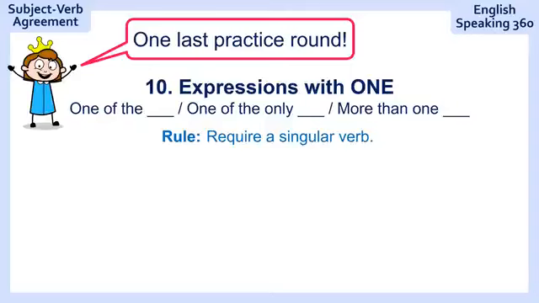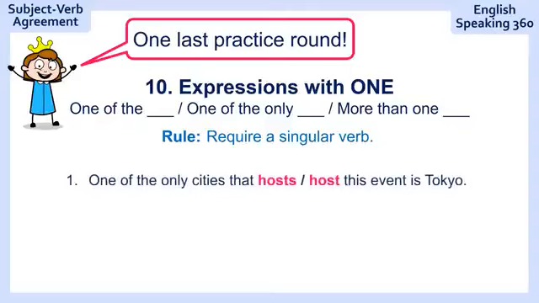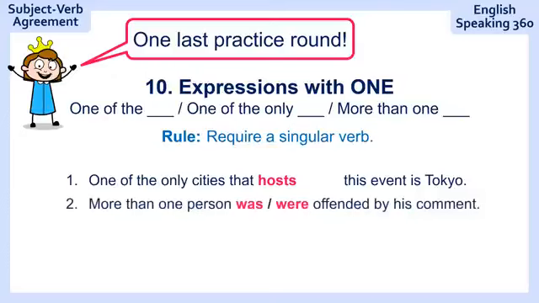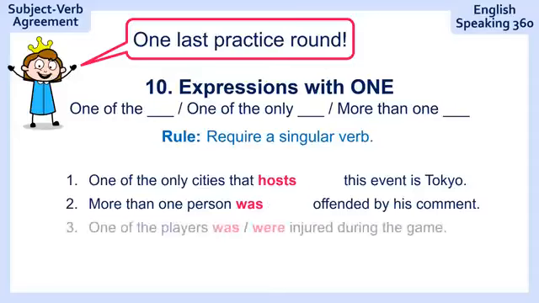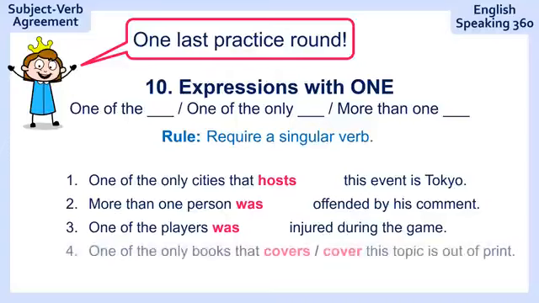One last practice round. Number 1. One of the only cities that this event is Tokyo. One of the only cities that hosts this event is Tokyo. More than one person offended by his comment. More than one person was offended. One of the players injured during the game. One of the players was injured during the game.